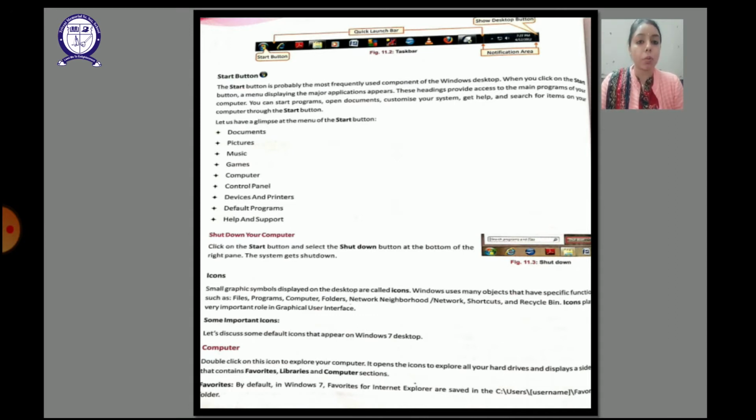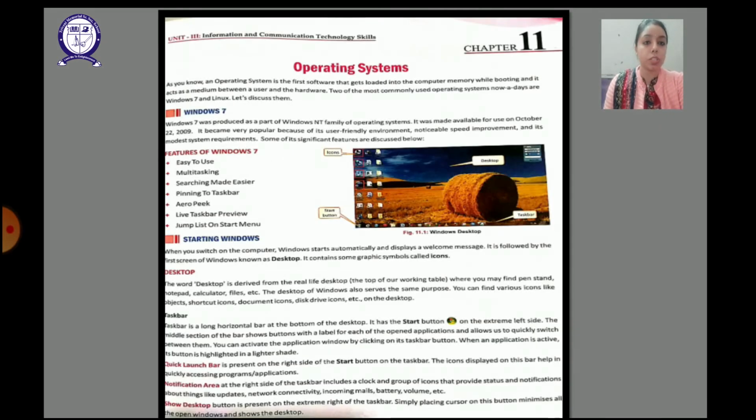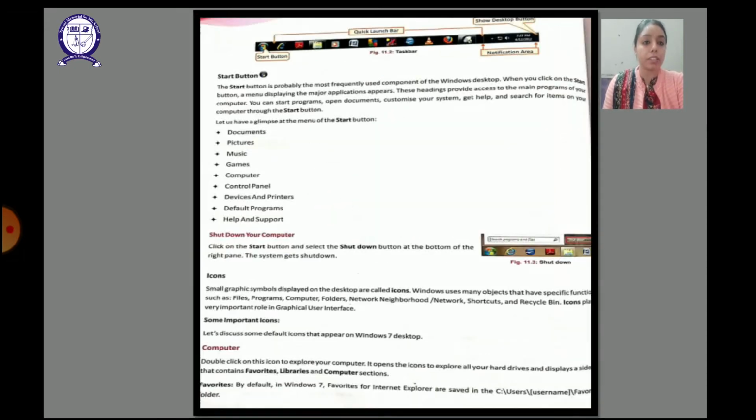Now icons. What are icons? The small pictures which you see here, the name has been shown also. The small pictures where the files, folders and the application programs are there, these small pictures are known as icons, right? Now let us discuss some important icons in the Windows 7 desktop.